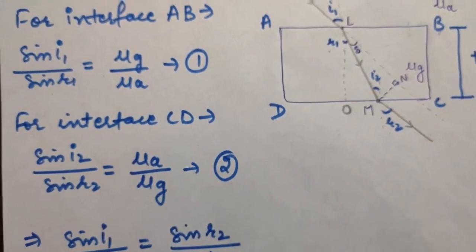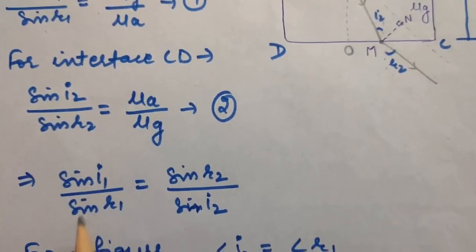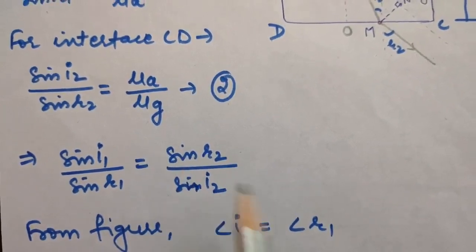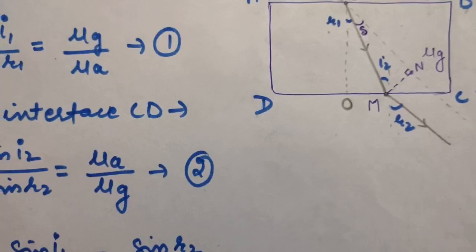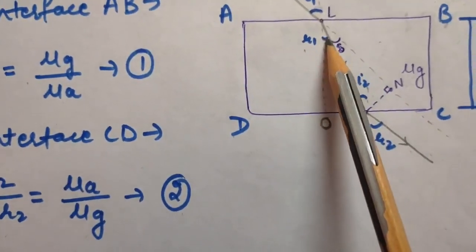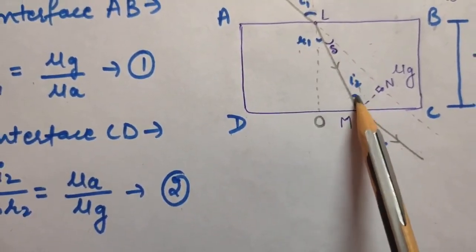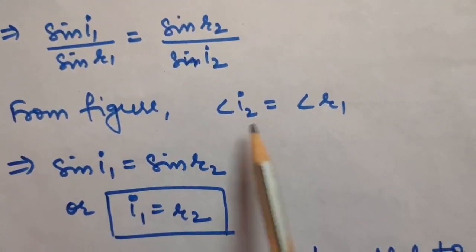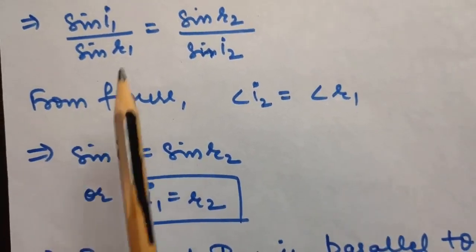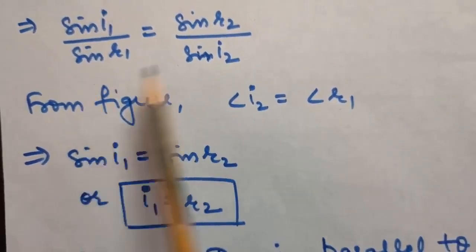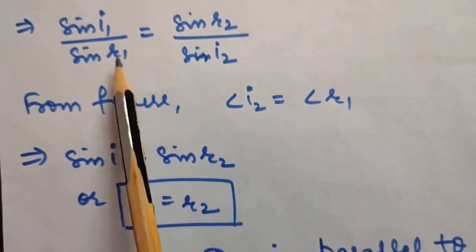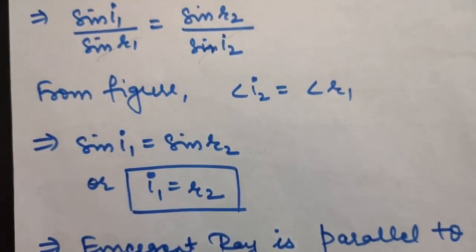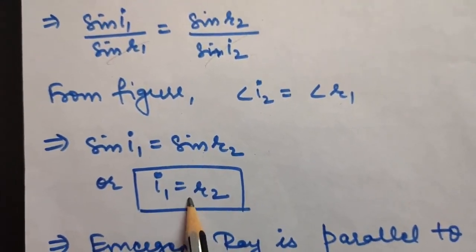Mark it second equation. From first and second equation you can conclude sin I1 upon sin R1 will be equal to sin R2 upon sin I2. Okay, now again look in the figure. As you can clearly see, angle R1 is equal to angle I2, right? So therefore, from the figure, angle I2 is equal to angle R1. From this, if these are equal, you can conclude that sin I1 will be equal to sin R2, because these will cancel out if they are equal angles. So sin I1 is equal to sin R2, or you can say I1 is equal to R2.